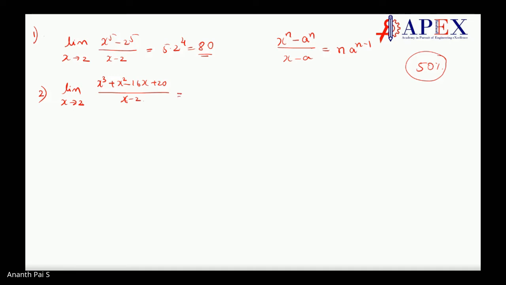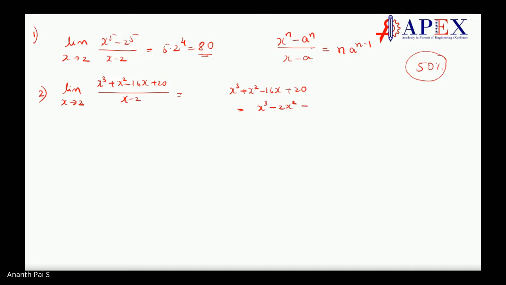But this one can be done very easily like this. Okay. So if you say x cube plus x square minus 16x plus 20. This can be written as, see, x cube is there. We have to get x minus 2. So can we say x cube minus 2x square? If it is minus 2x square, which has to come with x minus 2, I can take x square outside here.